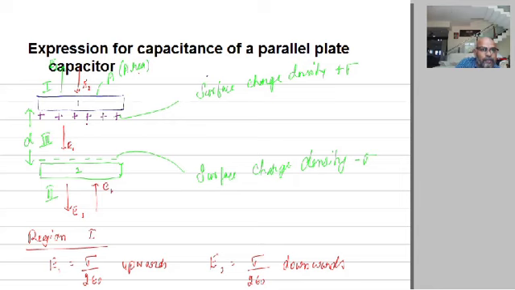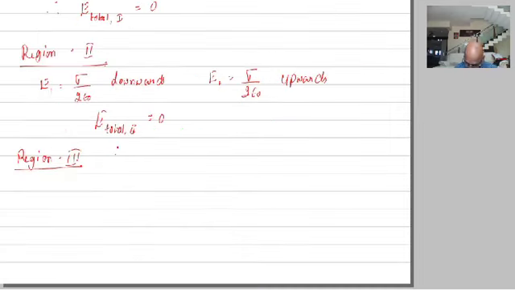And the electric field due to the negative charge is E2. So now you should understand, E1 is away from the positive charge, E2 is towards the negative charge. Both E1 and E2 are in the same direction in region 3.